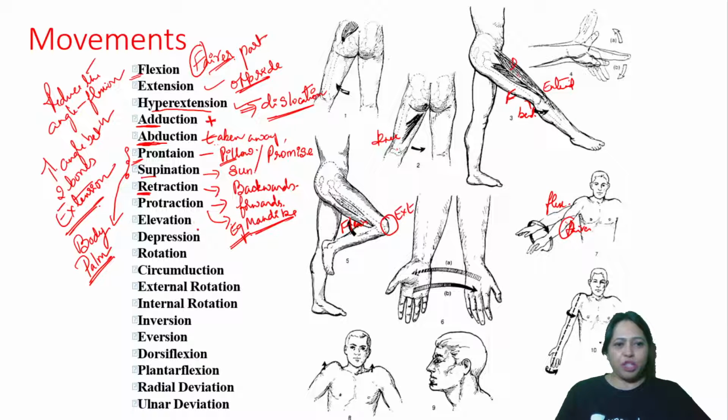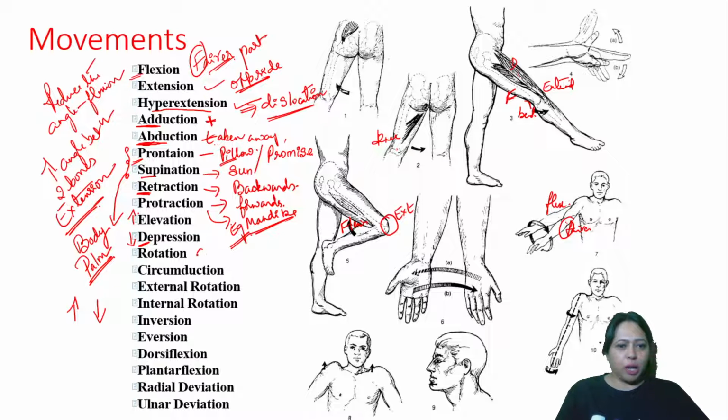Next, we have depression and elevation. Elevation is go upwards, pull it upwards, elevate. Depression is down. Remember D for down. Okay, D for down. That is depression. So this is depression. This is elevation.